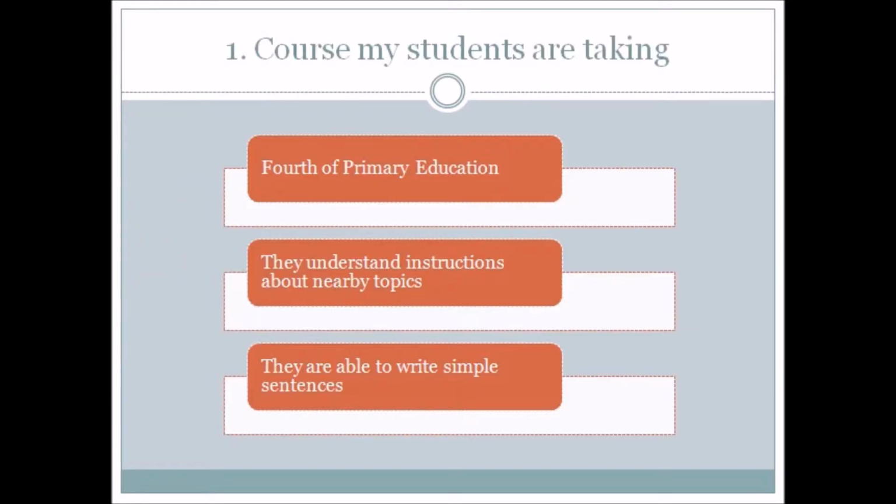Before carrying out an activity, we must be clear about the course in which we are going to do it, because it is not the same to do an activity with children from the first course of primary education as with the sixth course of primary education. I have chosen the fourth of primary education because I am going to work on poetry through a content that children have seen in the subject of geography. The content is the journeys of man to space. Also, it is important to know that at this age children understand instructions and information about a closed topic and they are able to write simple sentences in English.